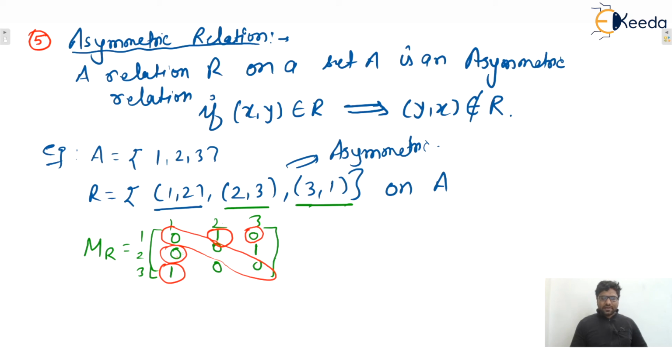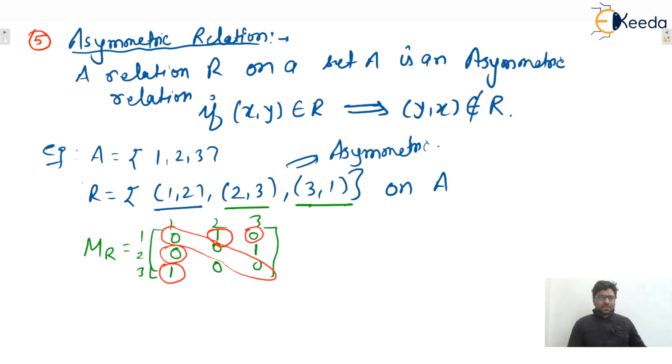Okay, so at off-diagonal elements, if we consider the mirror images of each other, at both places there could be zeros, no problem, both are not in the relation. But if any off-diagonal element is present inside the relation, then the mirror image element is guaranteed not to be present in the relation, isn't it? I hope this is clear to everyone. Or we can say that self loops are also strictly not allowed.